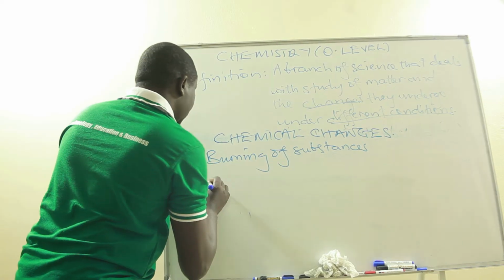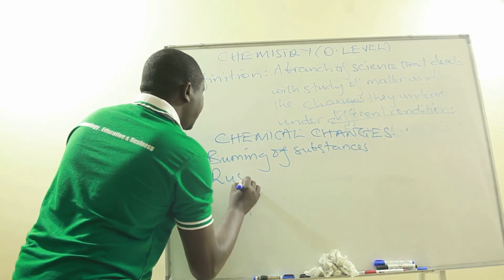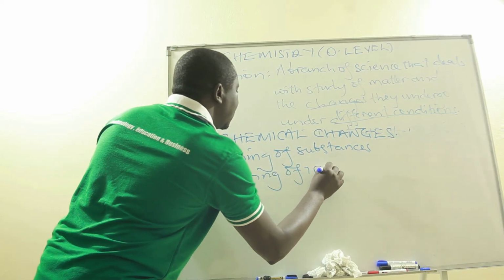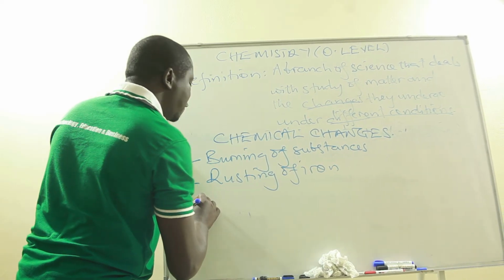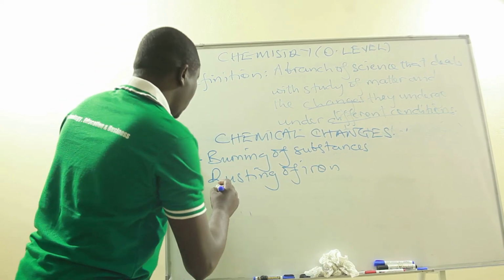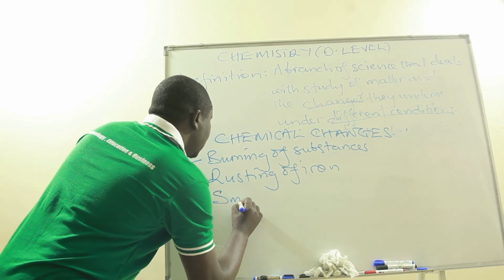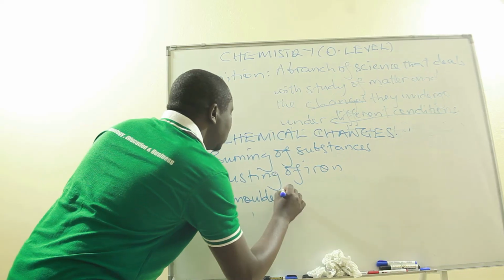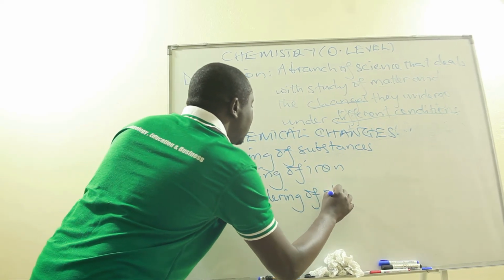We have got the process of rusting, which takes place on iron. Rusting of iron. We have got the process of phosphorus reacting with air, what we call smoldering. Smoldering of phosphorus.